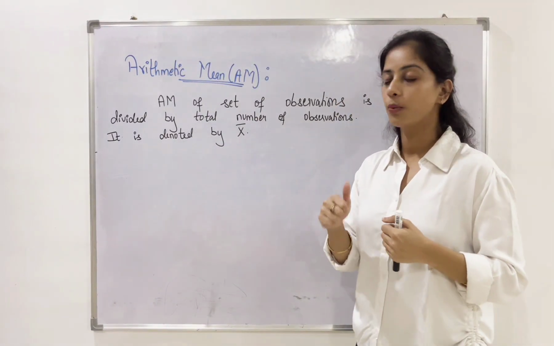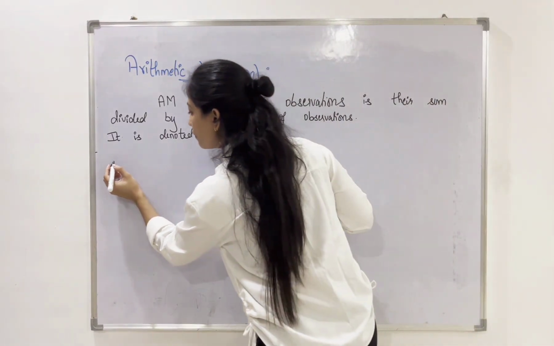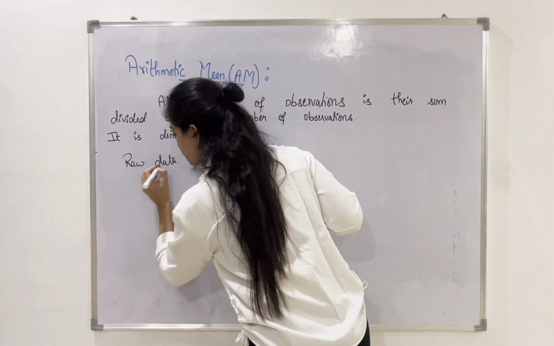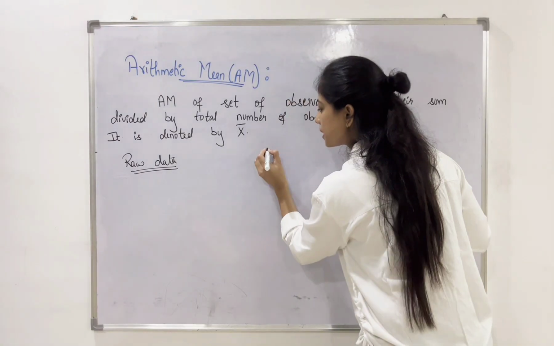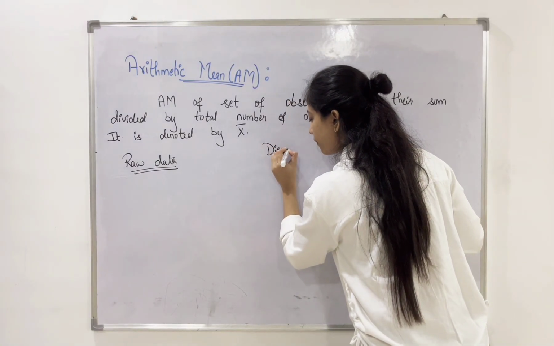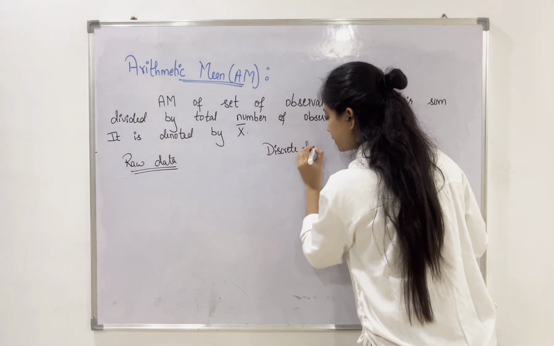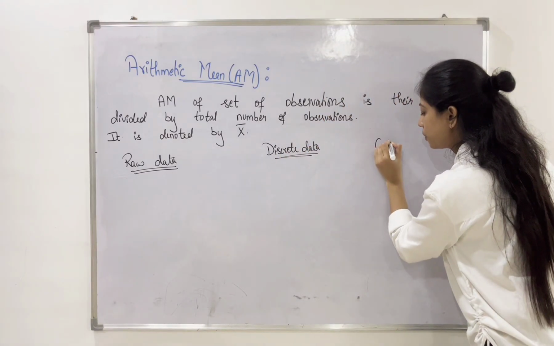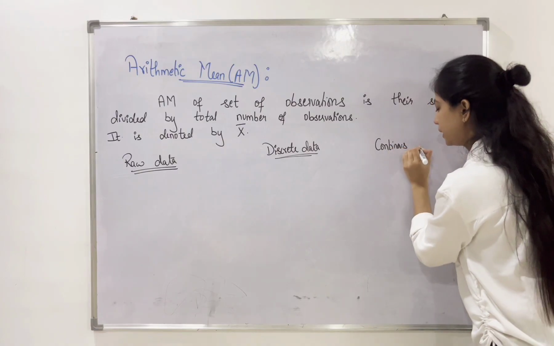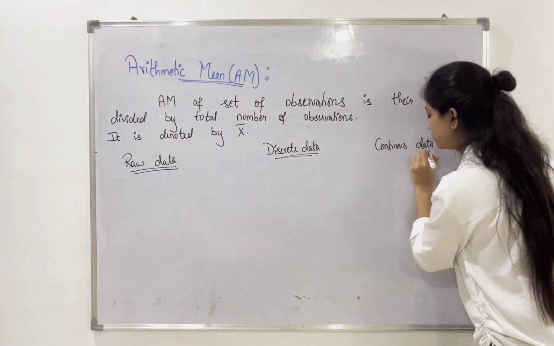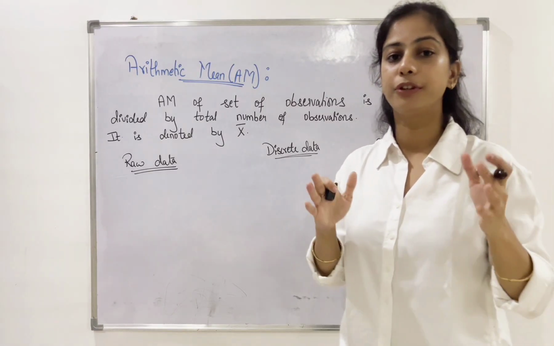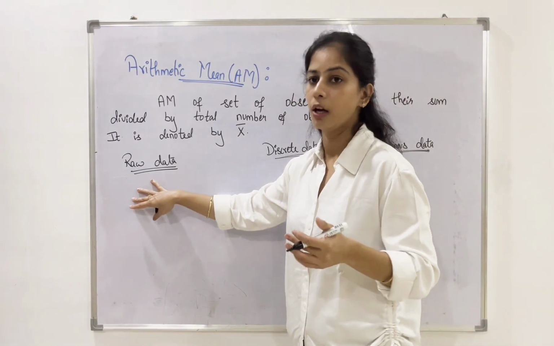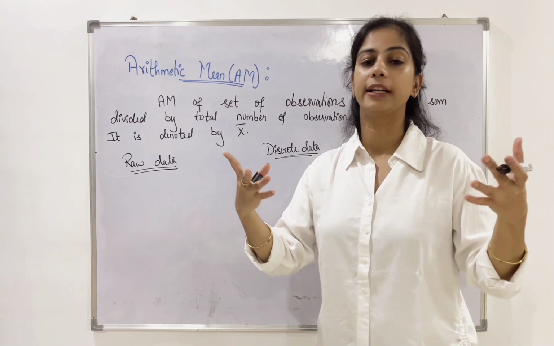First one is raw data. Second is discrete data. And the third one is continuous data, or you can call this grouped data. We will have different formulas for different sets of data. Now, when we are talking about raw data, first of all, how does raw data look?